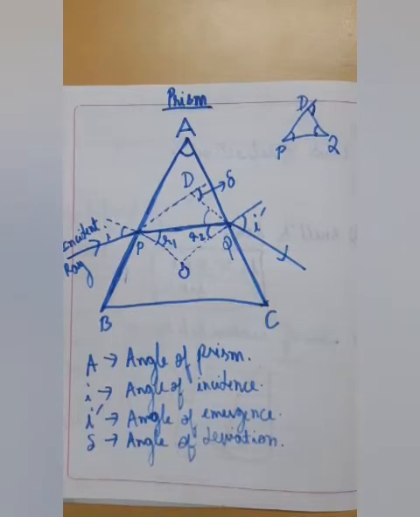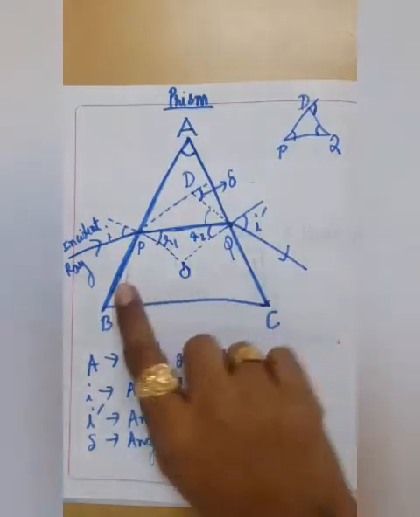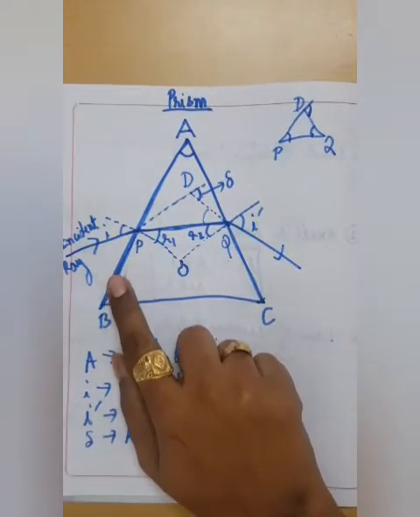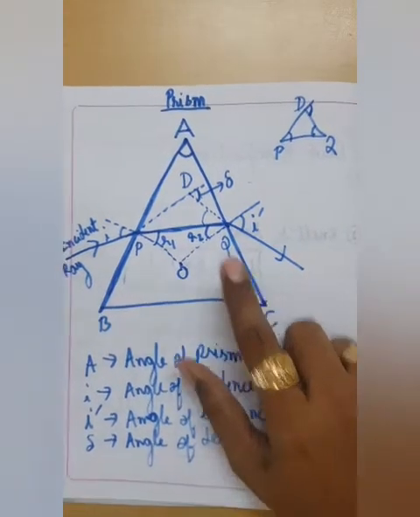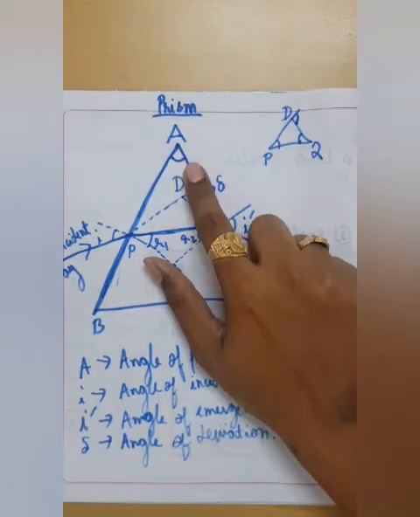Now, since we have started with refraction, let us complete the topic of prism. So, what is a prism? When two refracting surfaces are inclined at a certain angle, also known as the angle of prism, the setup is known as a prism. So, this is a glass prism in which we have two refracting surfaces. One is this, and the other one is this. And this is the angle at which both the refracting surfaces are inclined. This particular angle is known as the angle of prism.